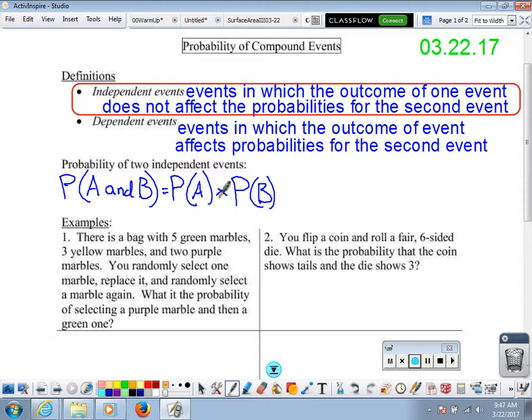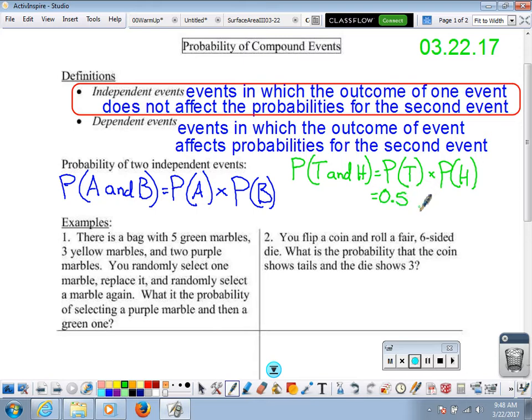So let's go with that coin flip example. Let's say I want the probability that I flip a coin 2 times, first time it shows tails, and the second time it shows heads. Well, what I'm going to do is separate. Find the probability of tails on the first flip times the probability of heads on the second flip. The probability of it showing tails is 1 out of 2, or 1/2, or 0.5.